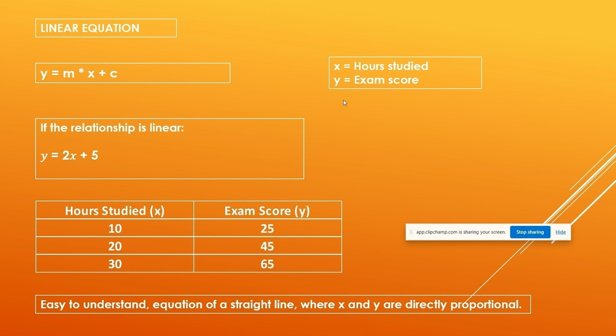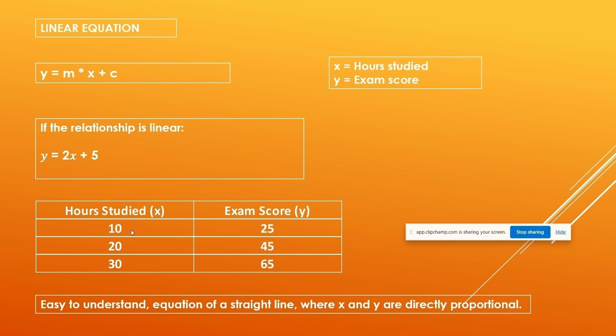So take a simple example. Some student is studying, x is our hours studied and y is our exam score, and we are predicting y. So x is our input feature, hours studied. See this, if the relationship is linear, what happens? y is equal to, I'm taking m as 2 and c as 5, just for representation purposes. So y is equal to 2x plus 5. x is how many hours per week the student is studying, so it will affect y.